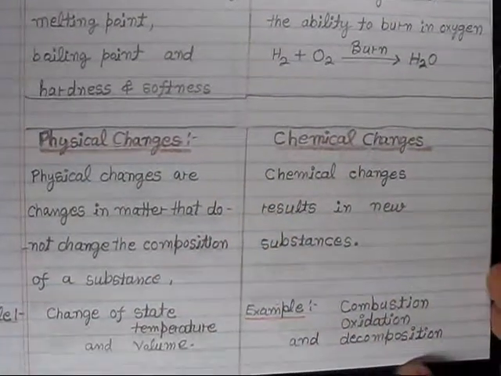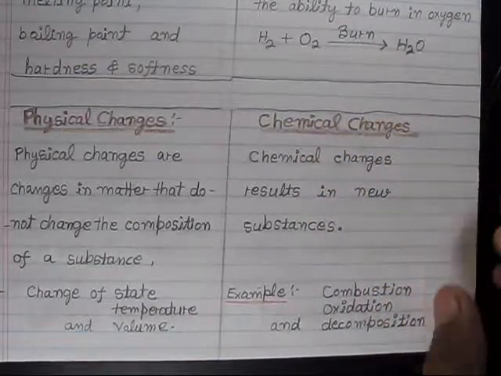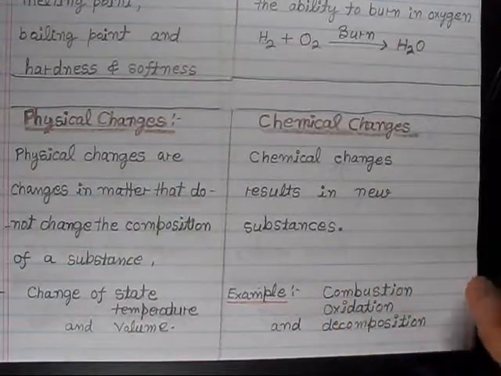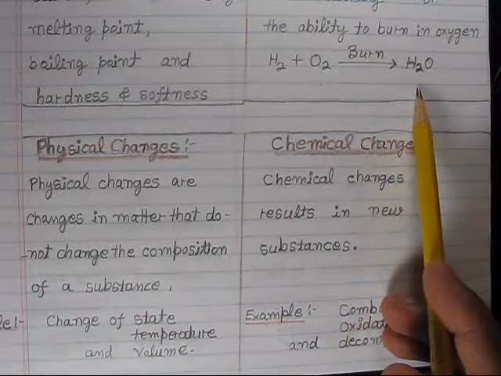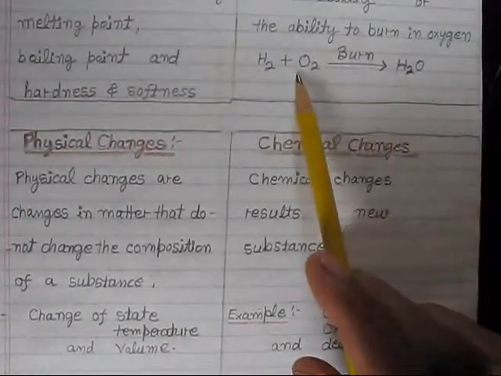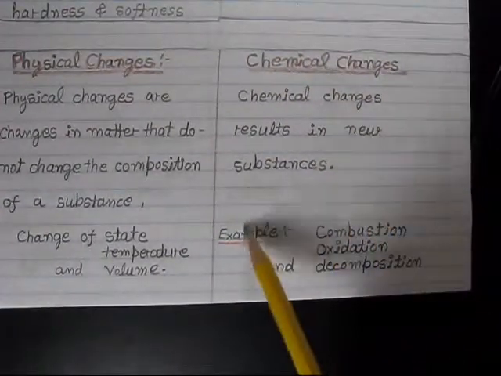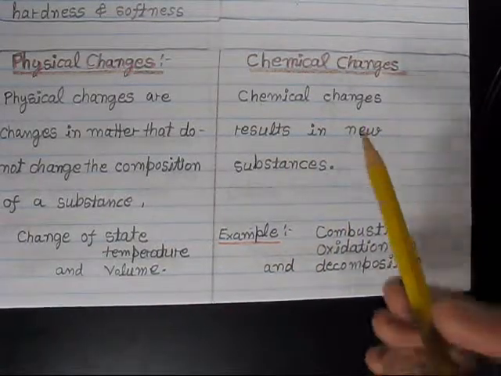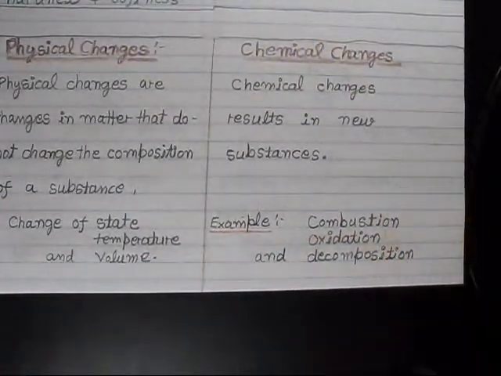And again, physical change and chemical change are exactly the same as physical and chemical properties. Chemical changes result in a new substance. Here, as we have seen, hydrogen gas and oxygen gas, when they burn together, form a new substance called water. Examples of chemical changes are combustion, meaning burning, oxidation, and then decomposition.